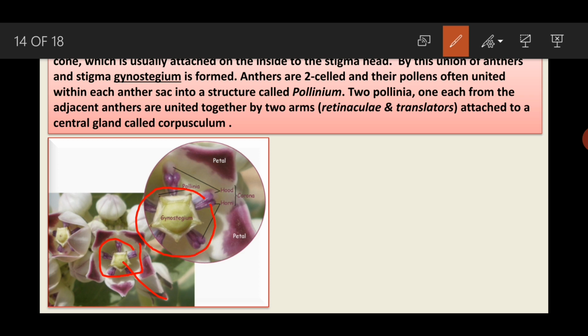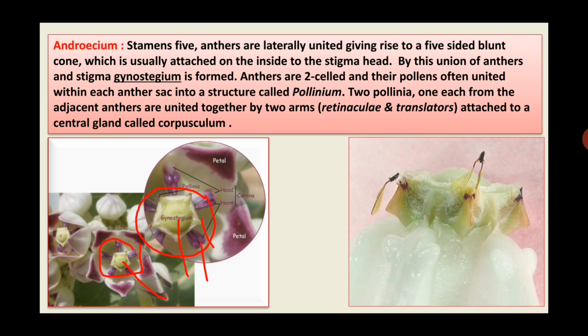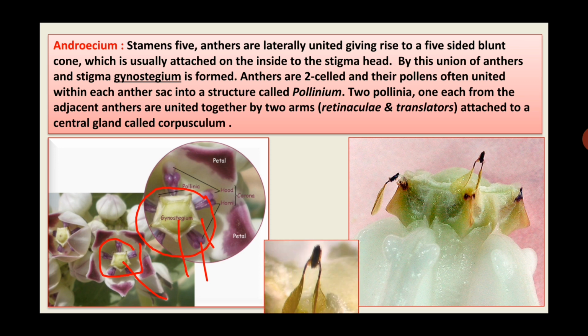So here in the magnification you can see gynostegium. It is formed from the union of stigma and the anthers. So this is gynostegium. Anthers are two-celled and their pollens often united within each anther sac into a structure called pollinium. Two pollinia, one each from the adjacent anthers, are united together by two arms. They are called as retinaculi and translators, attached to a central gland called as corpusculum.